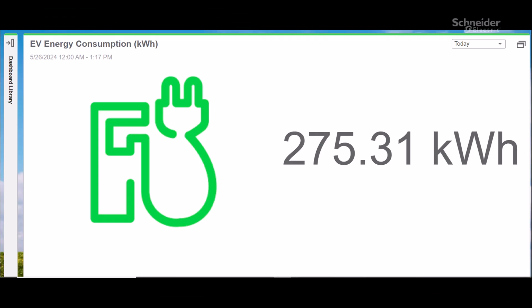Let's get started. The Energy Equivalency gadget shows a single value that is equivalent to the aggregated consumption of input data over selected time period. This gadget can help in making informed decisions to optimize energy usage and improve overall efficiency.